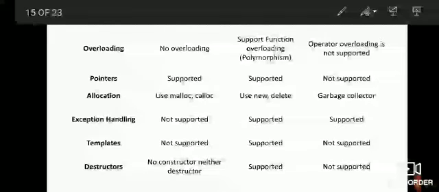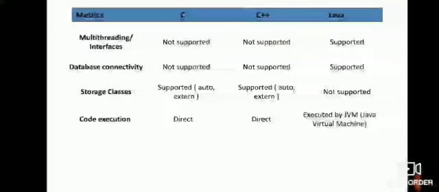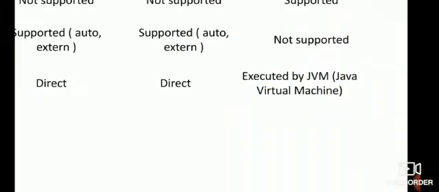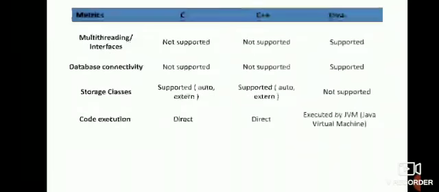Come to multi-threading or interface. C is not supported, C++ not supported, Java supported. Database connectivity: C not supported, C++ not supported, Java supported. Storage classes: C supports auto and extern, C++ supports auto and extern, Java not supported. Code execution: C is direct, C++ is direct, Java is executed by JVM.